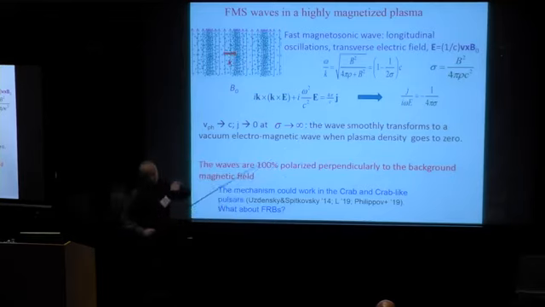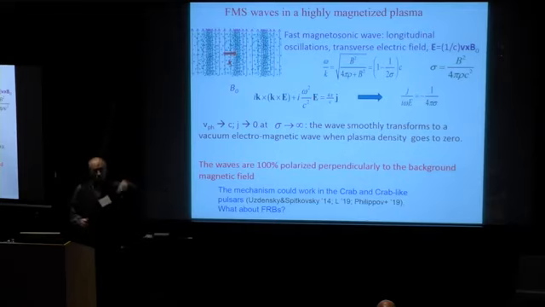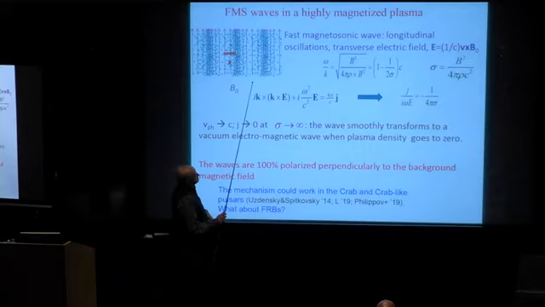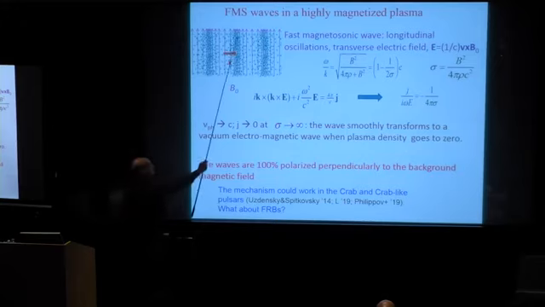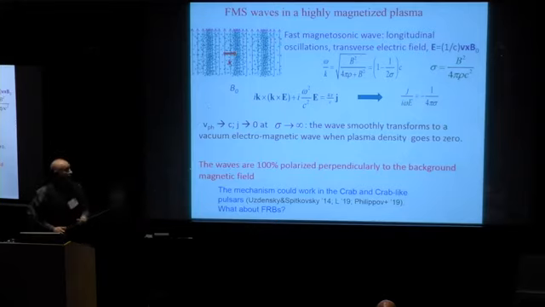These waves are longitudinal because oscillations are longitudinal along the direction of the wave. But the electric field in this wave is perpendicular to the background magnetic field and to the velocity of oscillations. So this is a transverse electromagnetic wave, which has phase velocity very close to the speed of light.